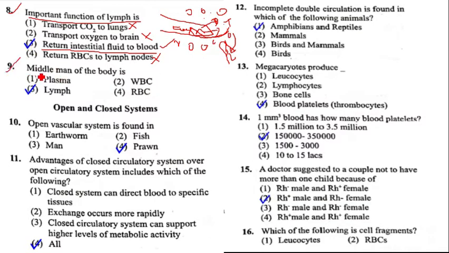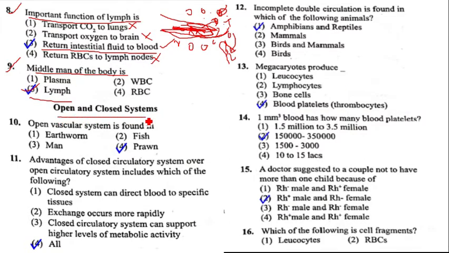Question number 9, the middleman of the body is lymph. Here, between the blood vessel and cells there is lymph that is used for transportation of different substances between the cells and blood vessel. Hence the middleman of the body is called lymph.